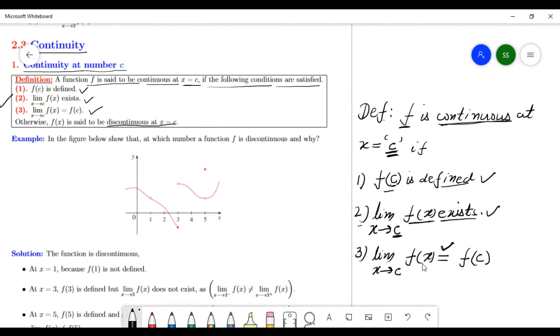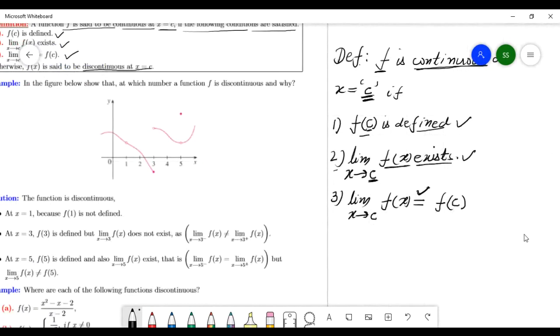Now, what is the meaning of continuity at number C? It means that at real number C, if in the graph of the function there is no hole, no break, and no jump, then you say the function is continuous. So let me explain here.